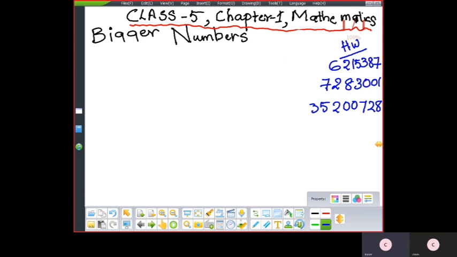Okay, children? Now, what is the next topic here? Write the place value of the underlined digit. From first class, you are learning the place value. So for 2 digits, if I say 25, what is the place value of 2? It is the tens place, 20. If I go on with 3 digits, 367, what is the place value of 3 here? 100s, 10s, 1s. So 3 will become 300, the place value of 3.